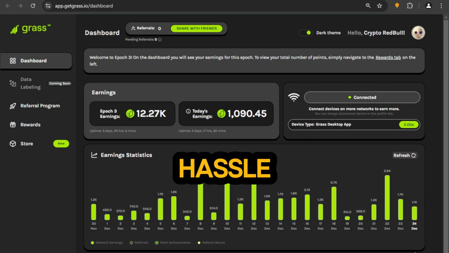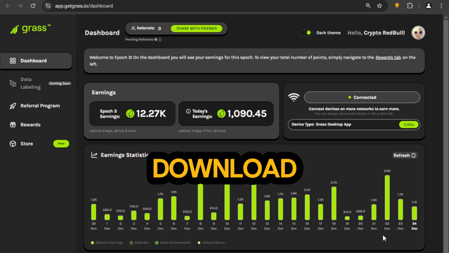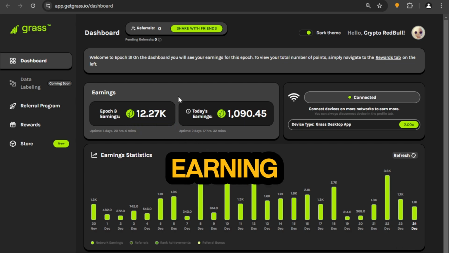So, if you're looking for a hassle-free way to earn passive income, Grass AI Coin is worth exploring. Download the app, share your bandwidth, and start earning Grass tokens today.